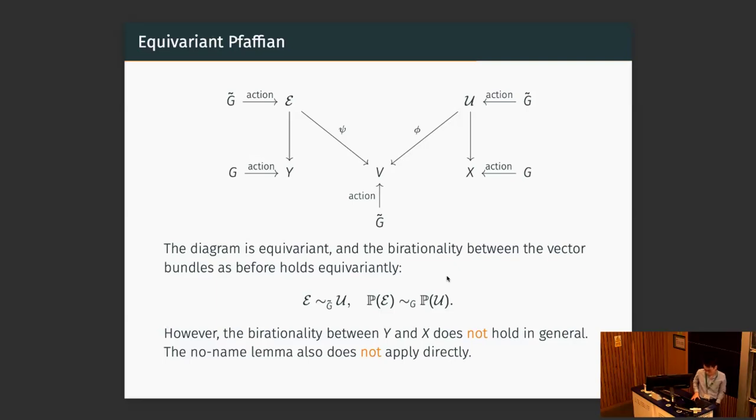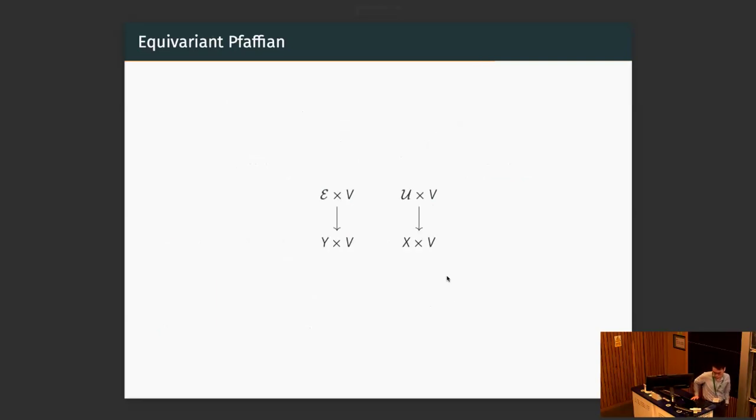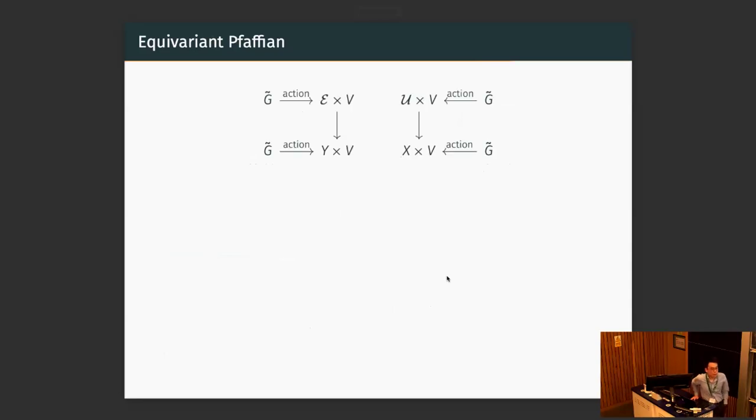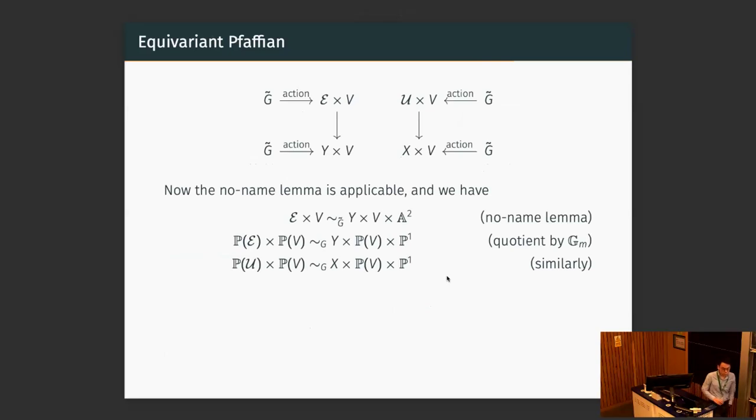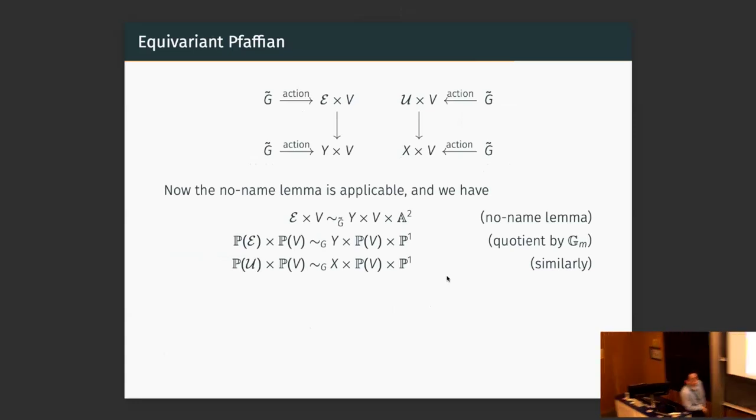But one way to remedy this is we can multiply our vector bundle by V, which is a G tilde representation. And in that way, we have a G tilde action on both the vector bundle and on the base. Now the no-name lemma is applicable. We can apply it. We know E times V is G tilde birational to V times Y times A2, where the action on A2 is trivial.